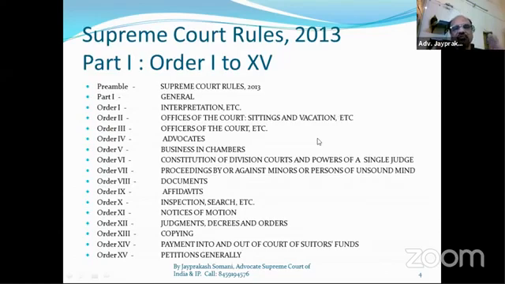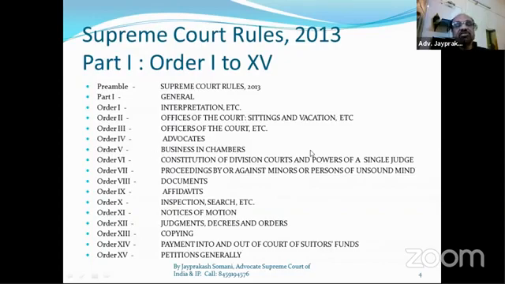So at a glance, we can know how systematically these Supreme Court Rules are framed, and how systematically they are amended at regular intervals. Order 3 is officers of the courts, then advocates, AOR, senior lawyers. Business in chamber covers what a single judge is doing and what the registrar court is doing.